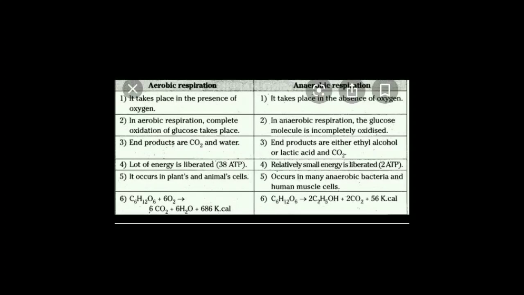The next chart gives you the details about the types of respiration. That is, two types are there: aerobic respiration and non-aerobic or anaerobic respiration. Aerobic respiration is the respiration that occurs in presence of oxygen. The anaerobic is the one which occurs in absence of oxygen. So all the animals show basically aerobic, and bacteria and fungi are the organisms that show the anaerobic respiration.